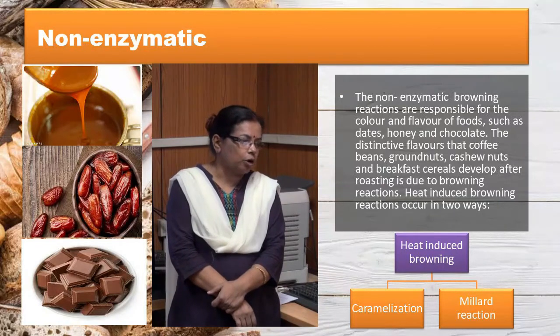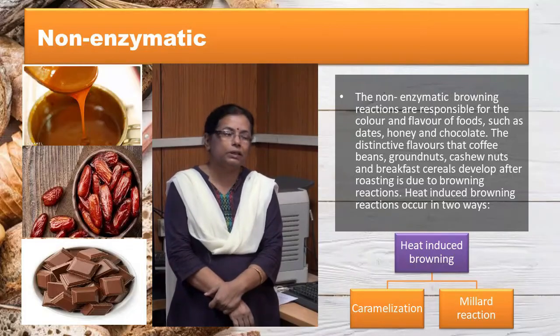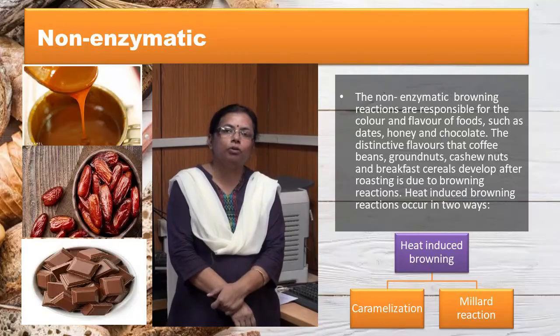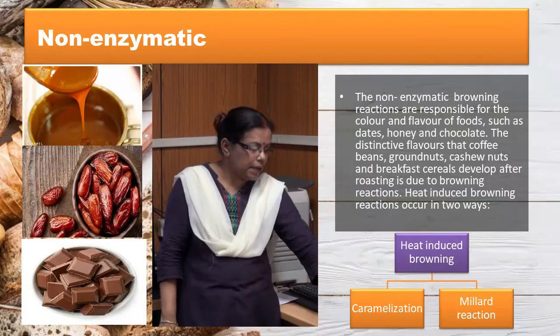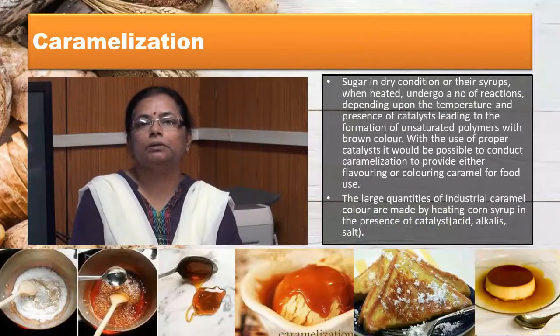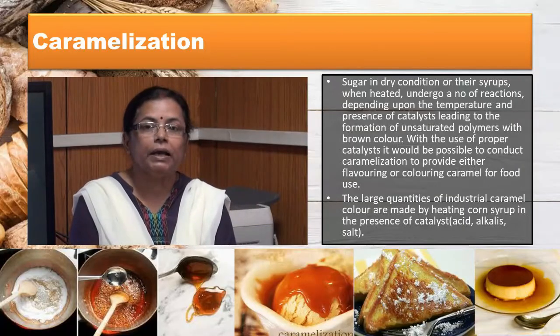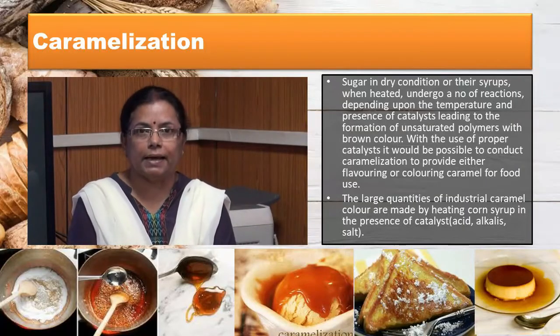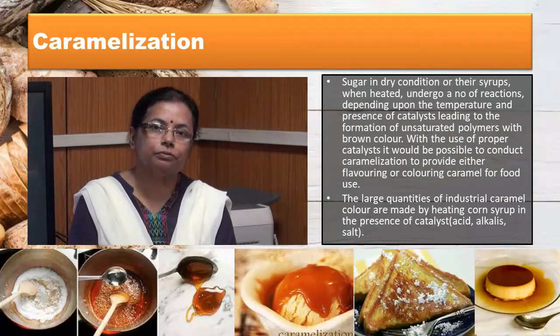Distinctive flavors that coffee bean, groundnut, cashew nut and breakfast cereal develop after roasting are due to the non-enzymatic browning reaction. Non-enzymatic browning reaction is of two types, caramelization and Maillard reaction. Caramelization occurs when sugar in dry condition or sugar syrup is heated. They undergo a number of reactions leading to the formation of unsaturated polymers with brown color.